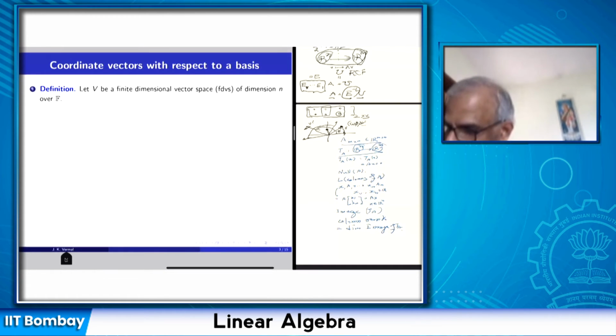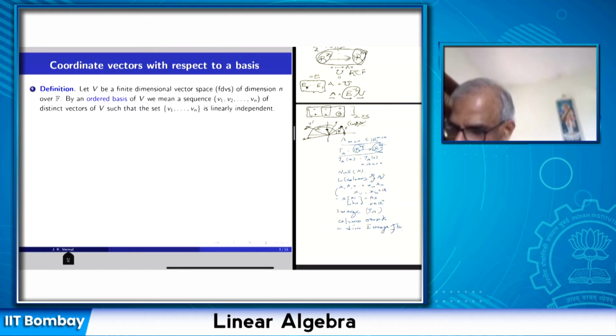So take a finite dimensional vector space of dimension n with an ordered basis. Okay, a basis is not ordered by definition. A basis just consists of linearly independent vectors whose linear span is the whole space. So we don't impose any ordering, but in order to construct coordinates of vectors, we must fix an order. So by an ordered basis of V, we mean a sequence v1, v2, ..., vn of distinct vectors that are linearly independent. And the dimension of the vector space is n.